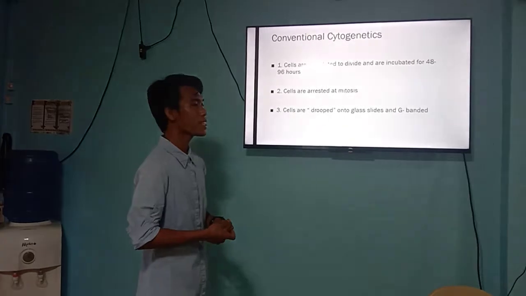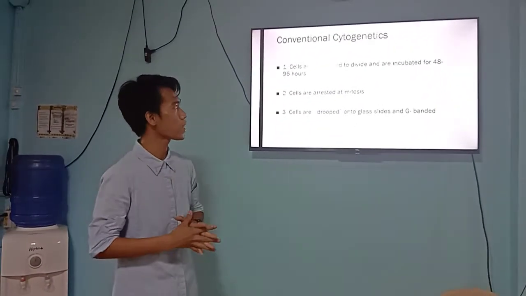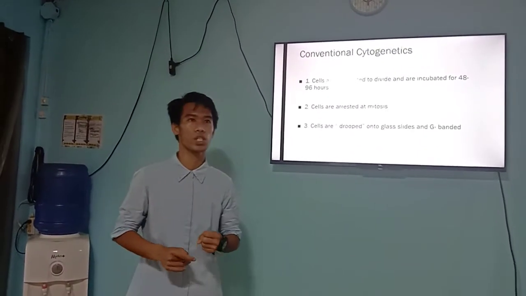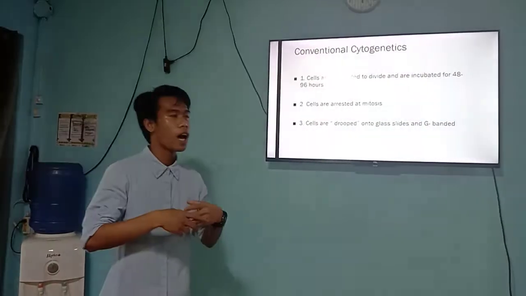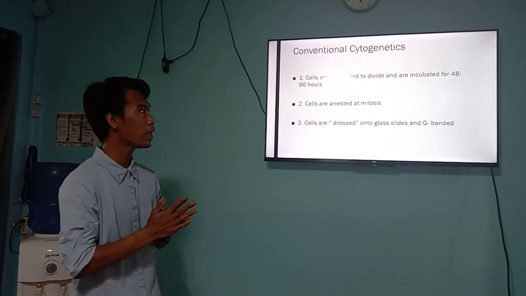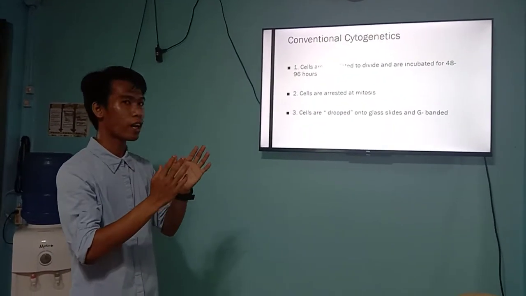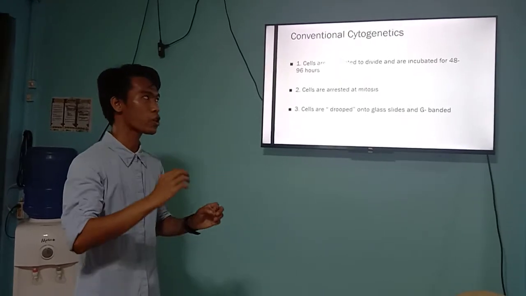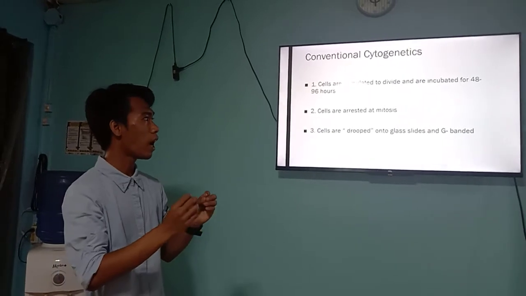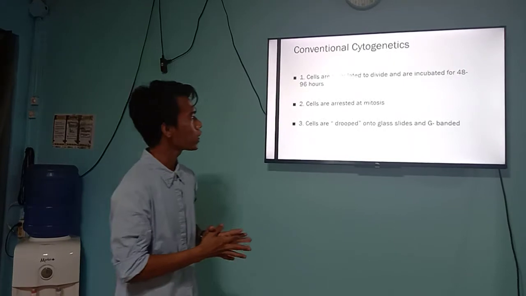So, the conventional cytogenetics: cells are stimulated to divide and are incubated for 48 to 96 hours. In this cytogenetics, cells are stimulated, which means they divide and are incubated for 48 to 96 hours, which is almost 2 days. Then the cells are arrested at mitosis.